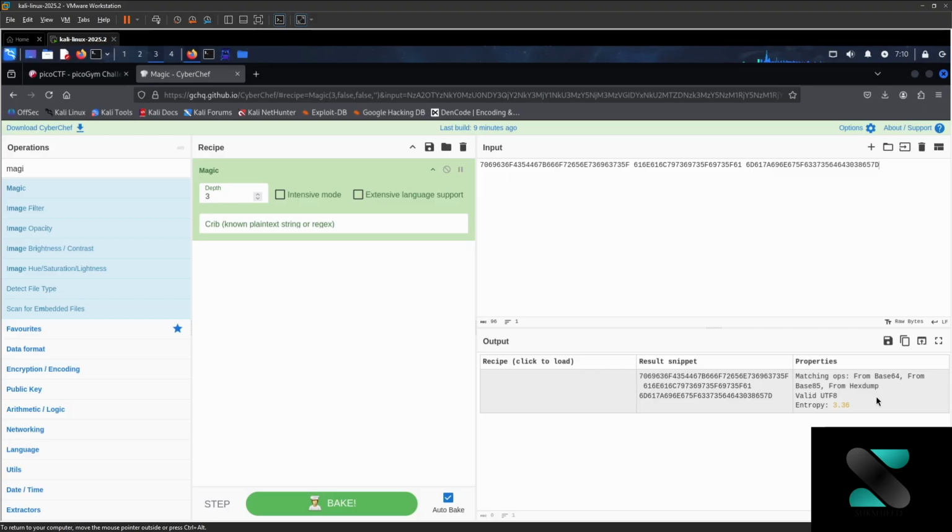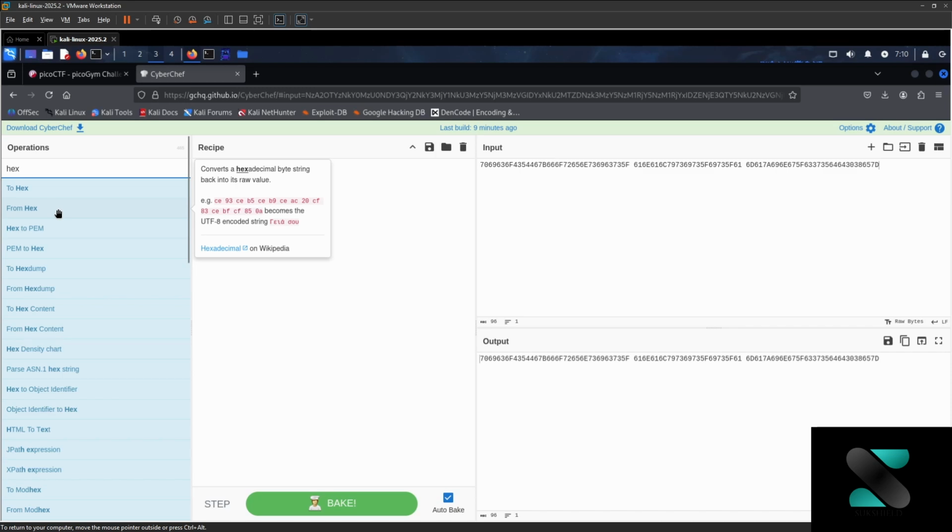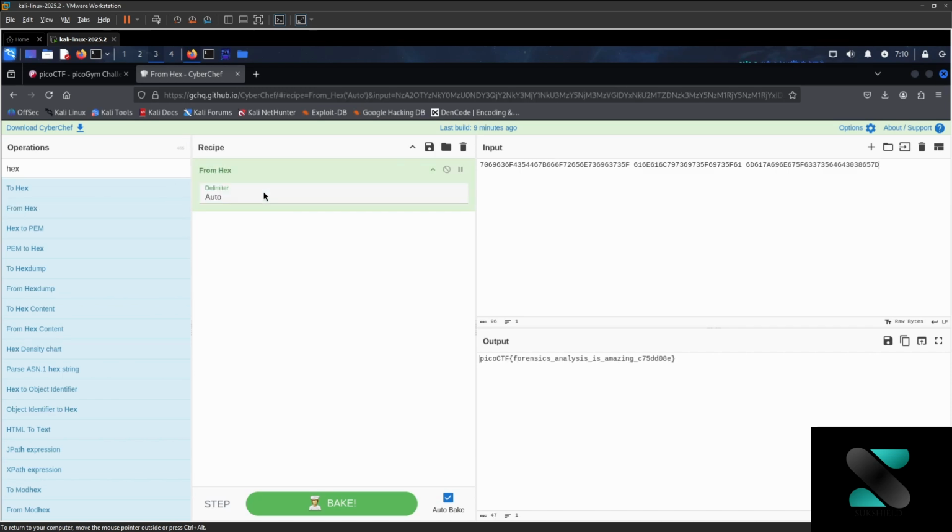So see, I thought it is a hexadecimal value, right? Now assume that it is a hexadecimal value, then what we have to do is From Hexadecimal, right? Let's see. Yeah, see, we got the flag. So this was a hexadecimal value and we got the flag, which is picoCTF forensic analysis.